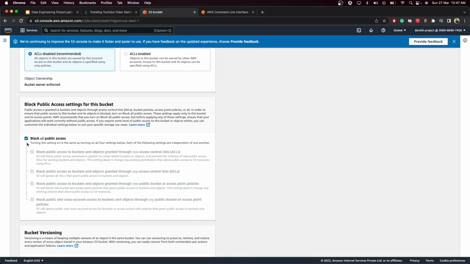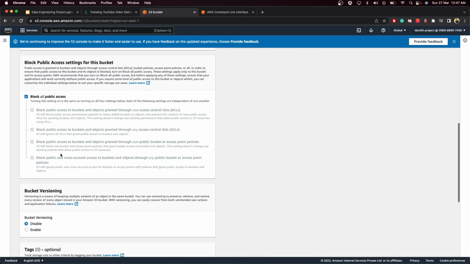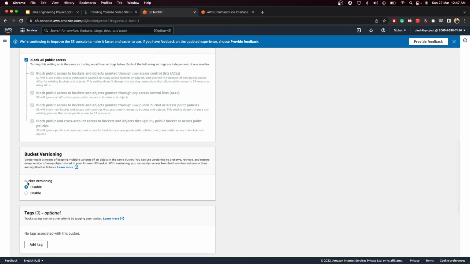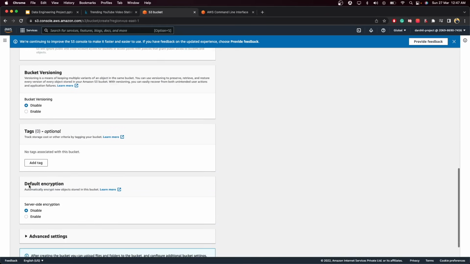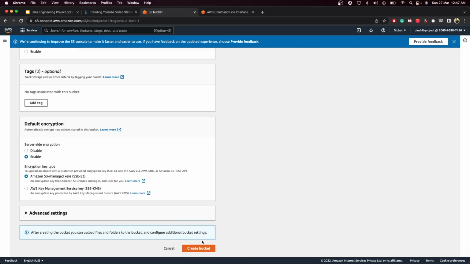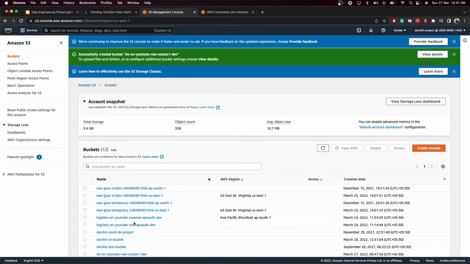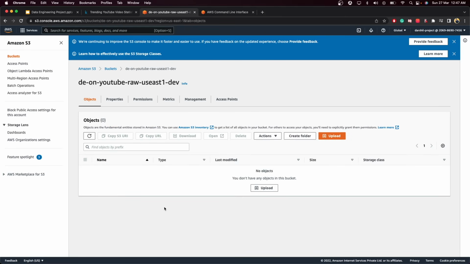We don't want to give public access. That is basically if you want to provide public access to your data, then you can give that. Versioning, we're going to keep as disabled, because we don't want to keep multiple versions of our data right now. And always enable server side encryption, so we keep our data encrypted when we store it onto S3. Just click on create bucket and it will create the bucket. It will take some time, and as you can see, DE on YouTube, this is our bucket.